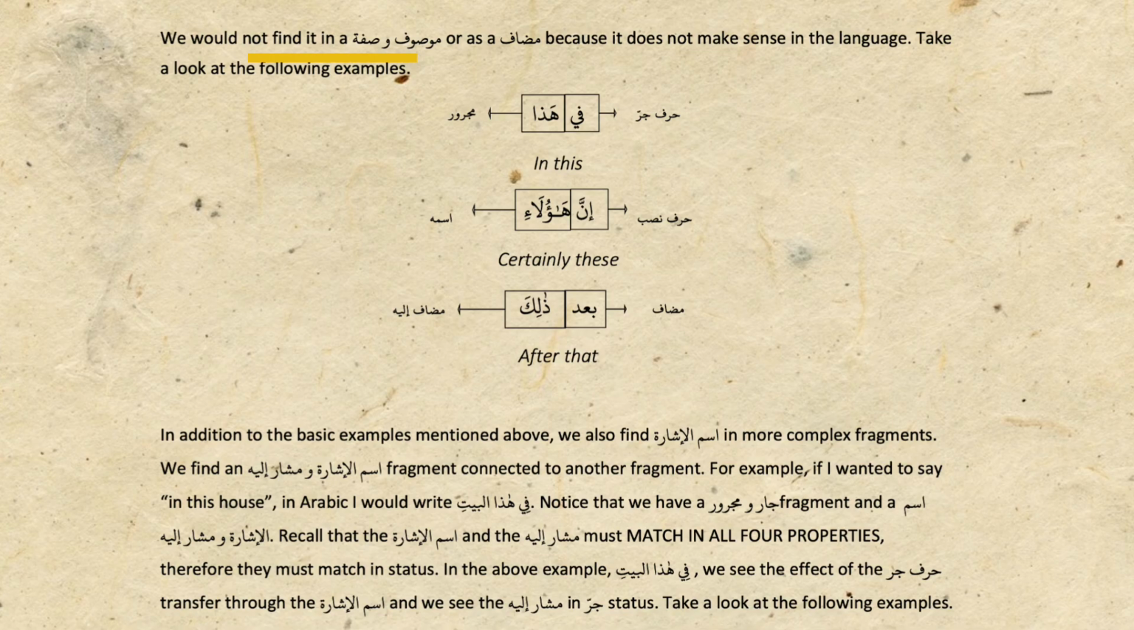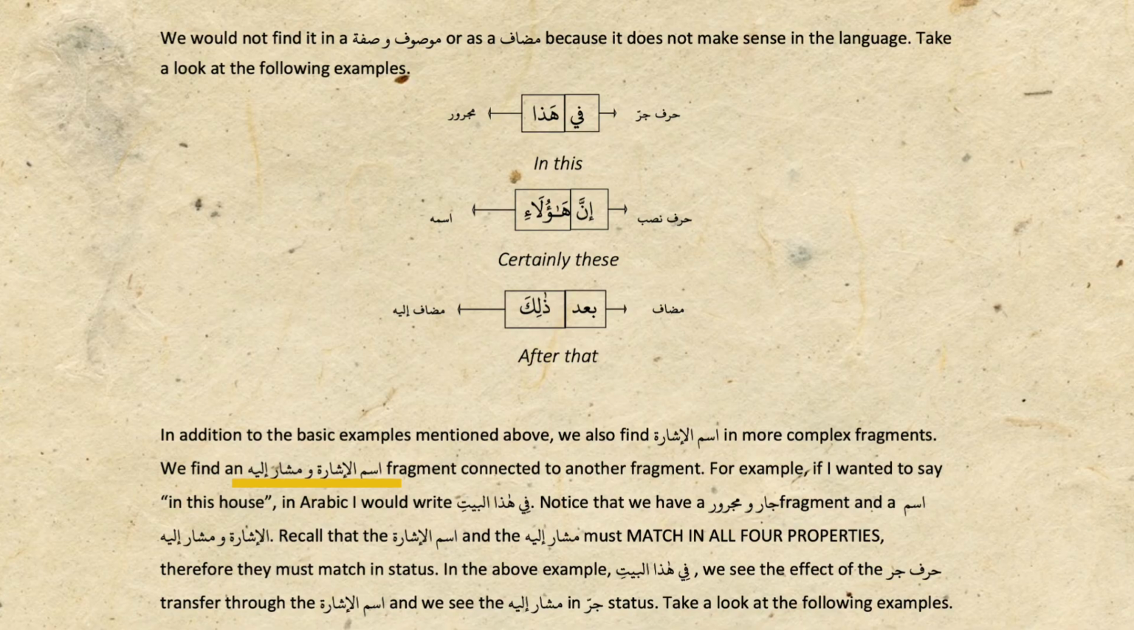Now take these three examples. Fi Hada, Harf of Jar and its ism is Majroor is Ismul Ishara, and Harf of Nasab Inna and its ism is Haulai, and Mudaf Bada and its ism is Dhalika Ismul Ishara. Ismul Ishara is also found in complex fragments. For example, Ismul Ishara wa Musharun Ilai fragment is connected to another fragment.